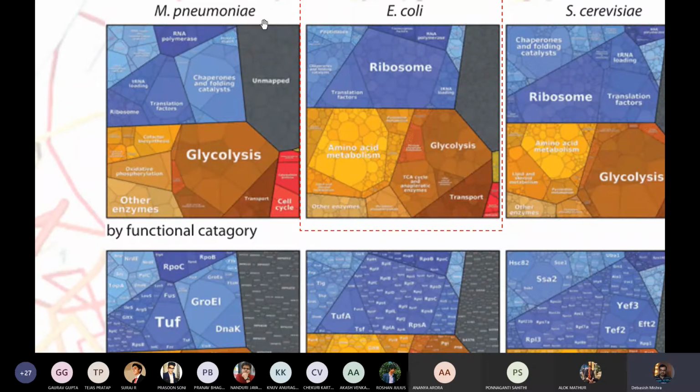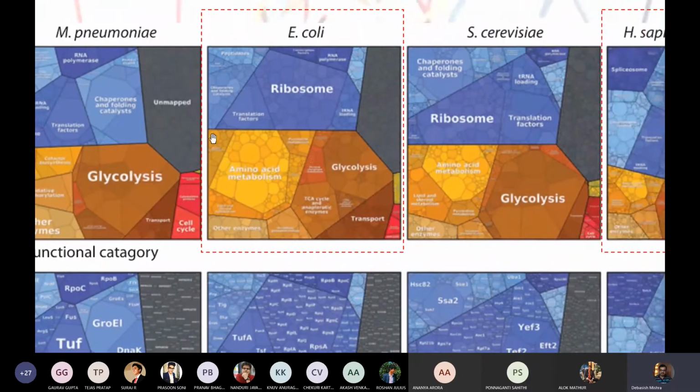There are of course a huge number of proteins which are unmapped. We do not know which functions they do. I mean, they may not do it very tandemly or in a very synchronized way. They are there. But in the case of E. coli, we have a large amount of proteins which are working for the production of different kinds of amino acids, and also the production of ribosomes.